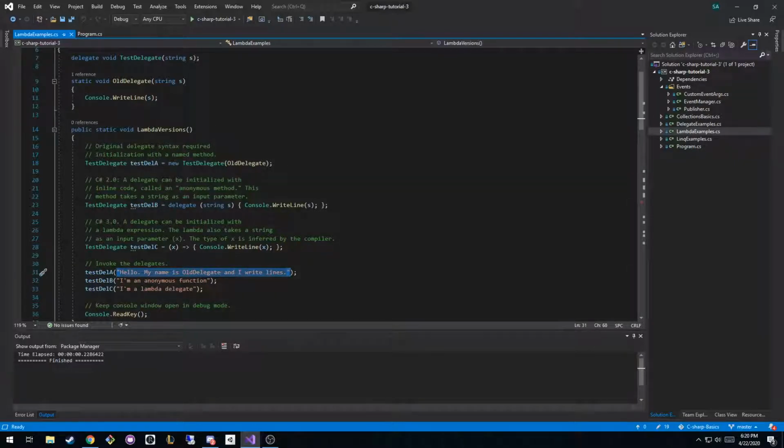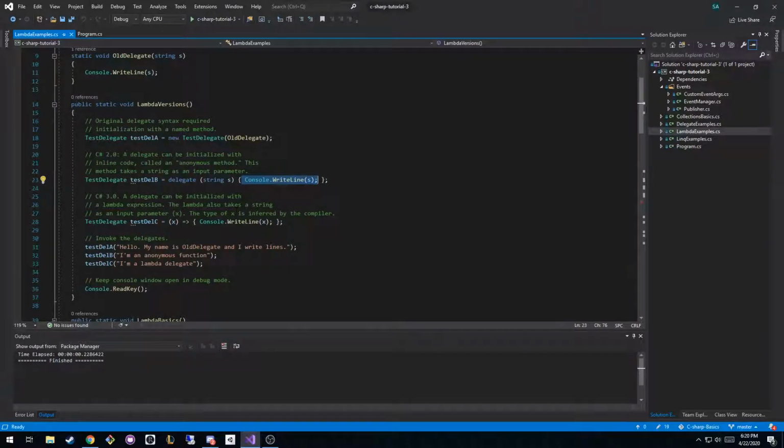So in C# 2, they said this syntax is kind of funky. I think we really want to get across the point that we want you to be able to do these things inline, or write it all in one line and not have to make another function, right? In the first case, the old delegate function is what's happening when the delegate is called, whereas in this case, we literally write what that function does in brackets. So when we call test delegate B, it passes in "I'm an anonymous function" as the parameter, and then it prints it out.